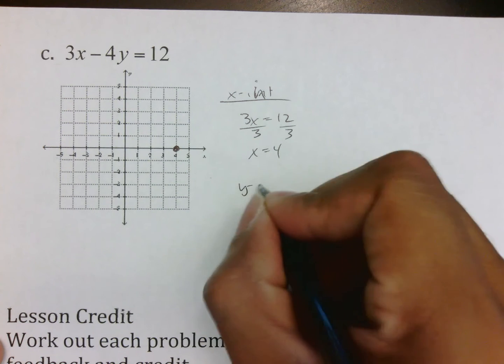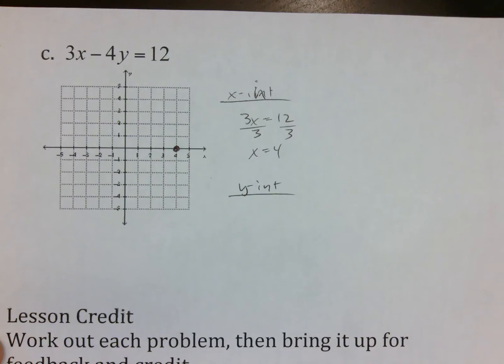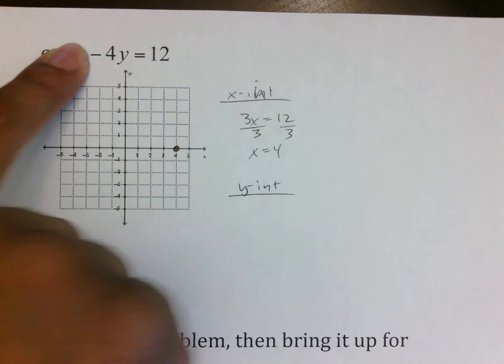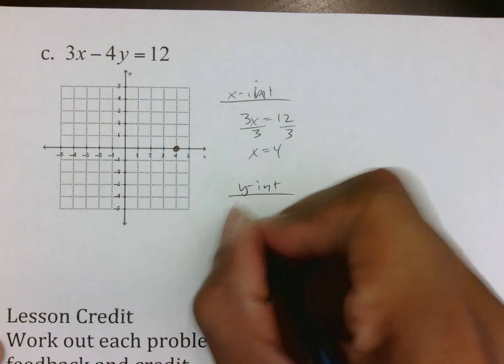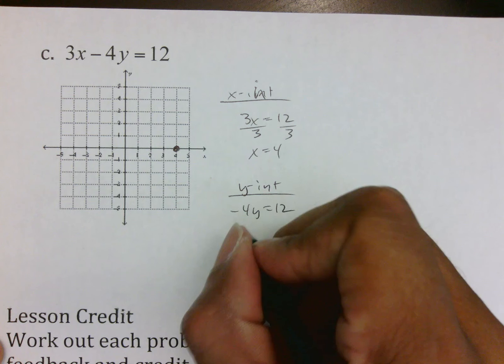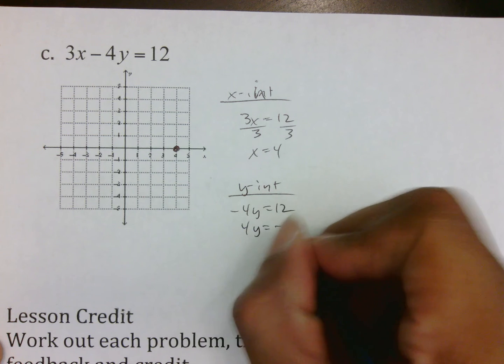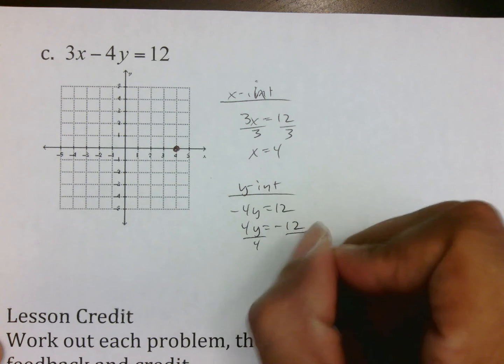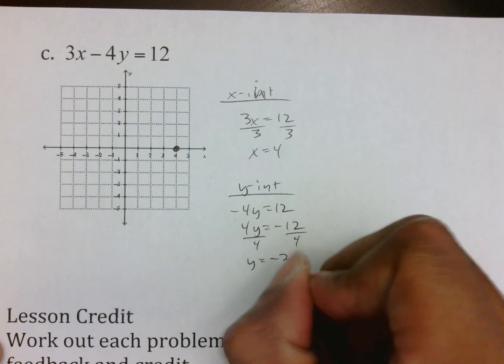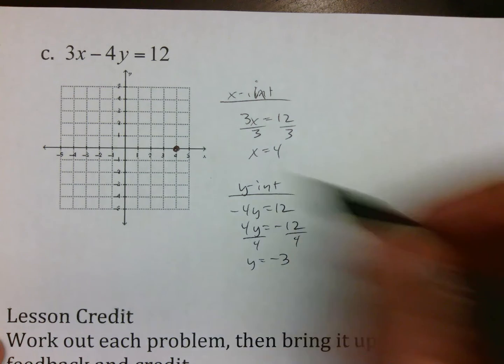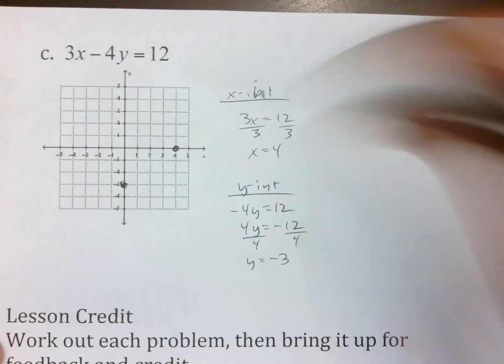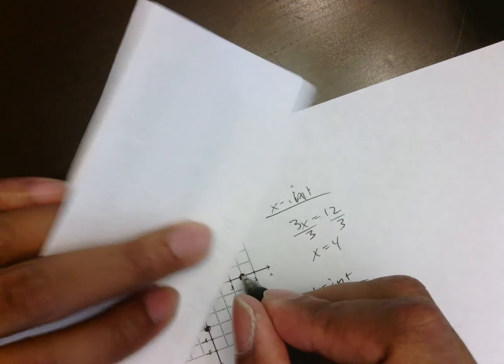I then want my y-intercept. In order to find my y-intercept, I take my finger and cover up x. I end up with negative 4y equals 12, which again I switch to be a positive 4y, and divide by 4 to get negative 3 for y, which means go down 3 on the y-axis. And once again, take your straight edge and connect those 2 points.